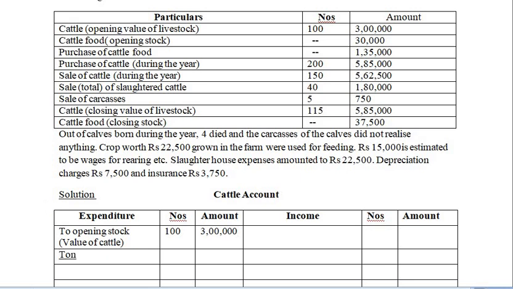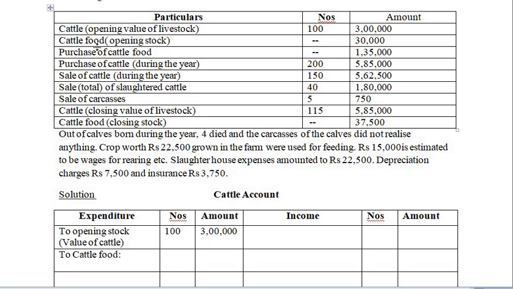So, to cattle food, I will write opening stock. What is the amount of opening stock? I'll write it in the inner column. Opening stock is 30,000.